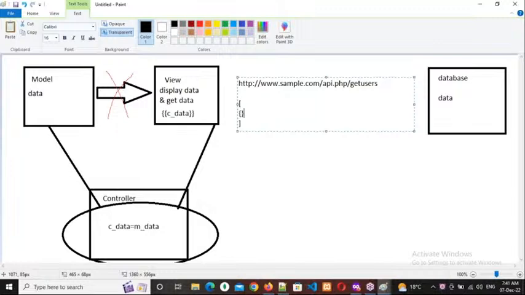So they will do like this. This is the object. This is how we write the object in curly braces, and here we write the objects: ID 12, name Ramesh.